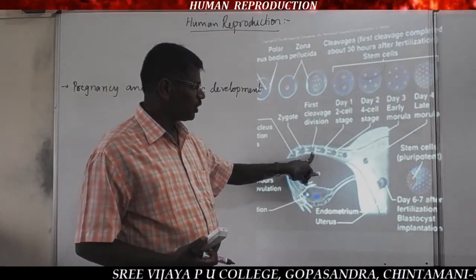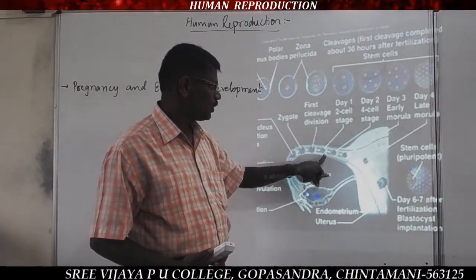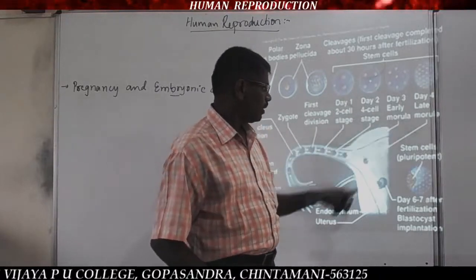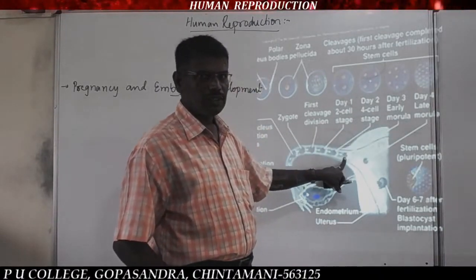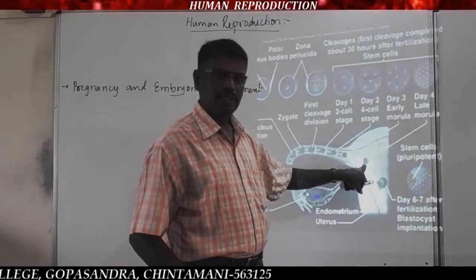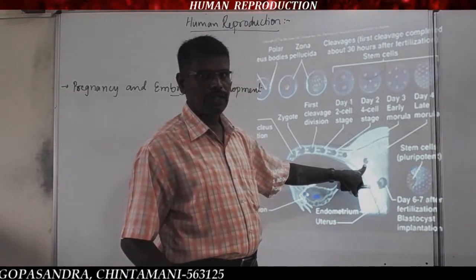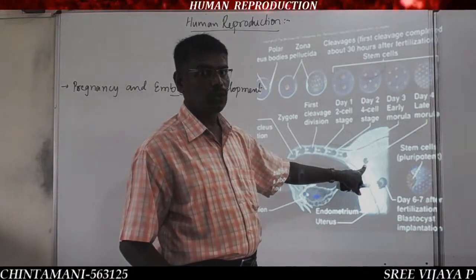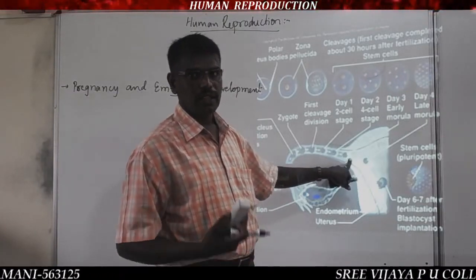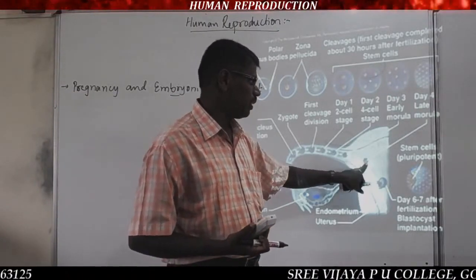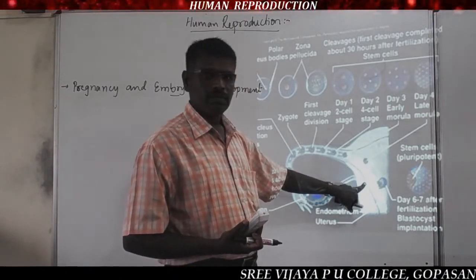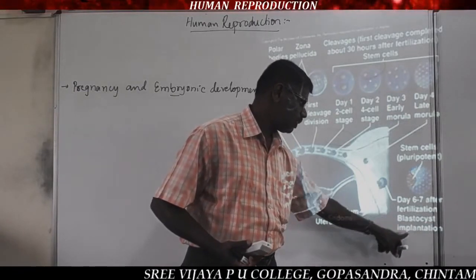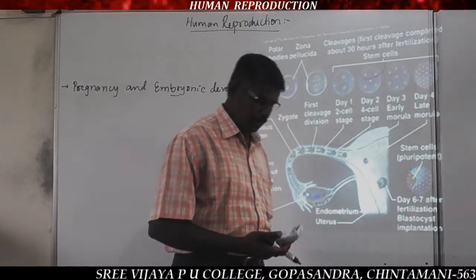First cleavage gives the 2 cell stage on day 2, then the 4 cell stage, and on day 3 the morula stage. After the morula stage, the divided cell mass, that is the primitive embryo, enters the uterus. On day 6 or 7 after fertilization, the blastocyst takes part in implantation.